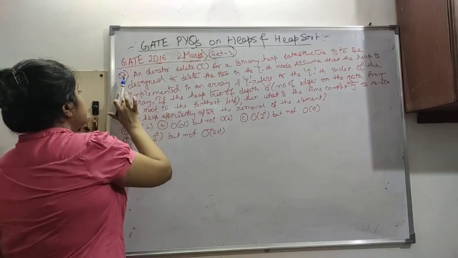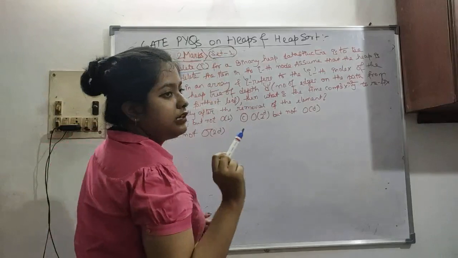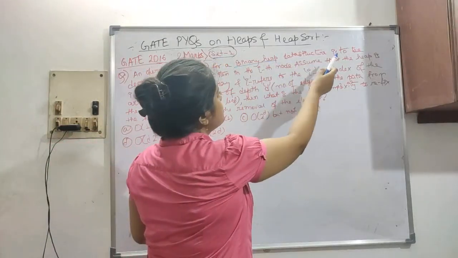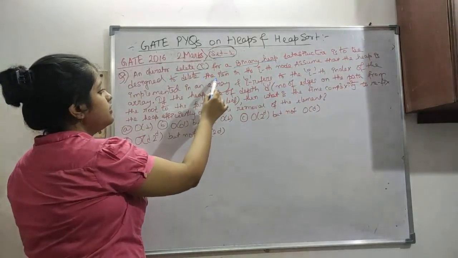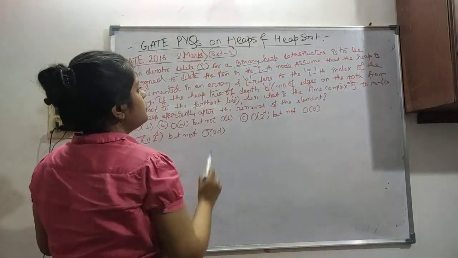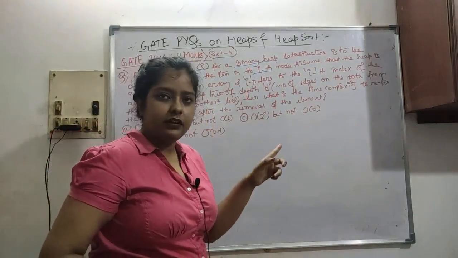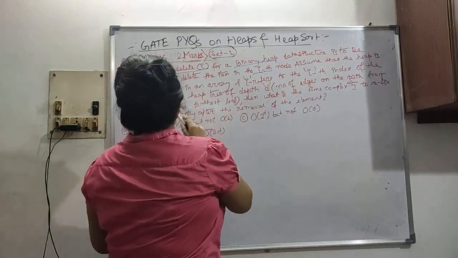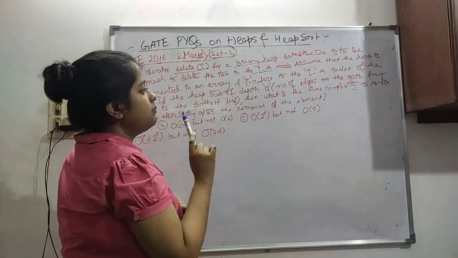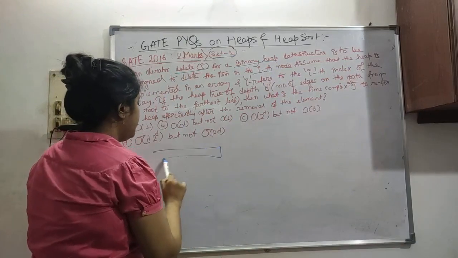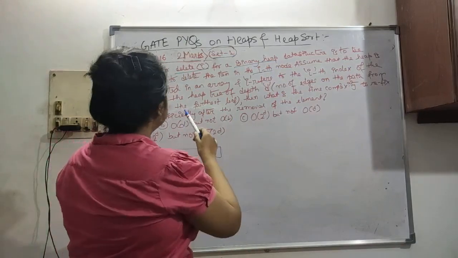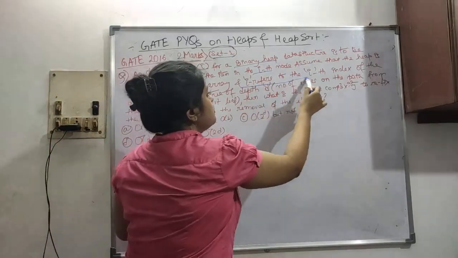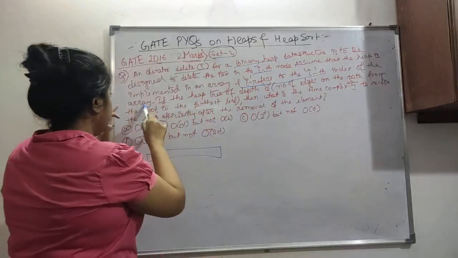So now the question is an operator delete I. Delete I is an operator for a binary heap. The binary heap data structure is to be designed to delete the item in the ith node. So delete I means it's a binary heap and we have to delete the ith node. Assume that the heap is implemented in an array. So the heap is in an array, we know this, nothing new about this. I refers to the ith index of the array.